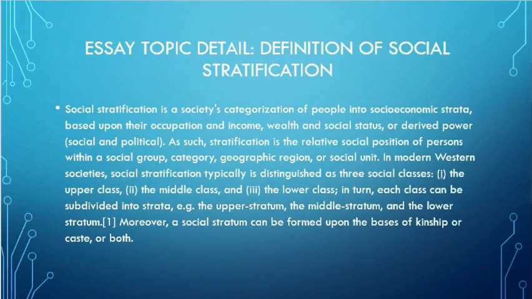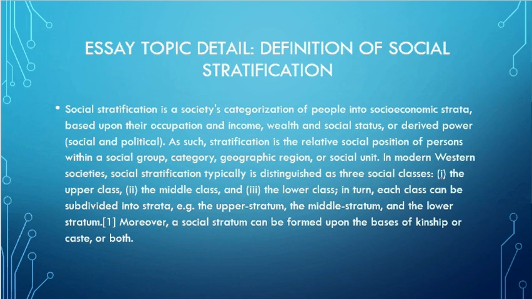I thought the best place to begin if you're writing an essay about social stratification is let's begin with the definition. I just got this off of Wikipedia. Social stratification is society's categorization of people into socioeconomic strata based on their occupation and income, wealth and social status, or derived power, social and political.